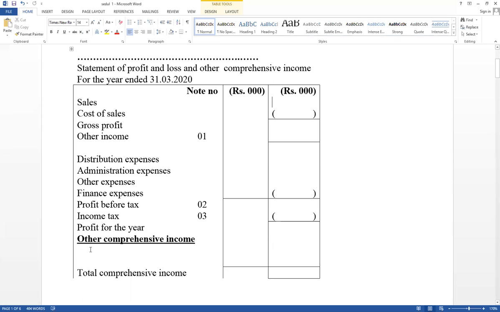After that, other comprehensive income. Other comprehensive income should be included if there is a revaluation surplus. If there is a revaluation surplus, it should be included under other comprehensive income. Then total comprehensive income can be calculated. Income tax is not available in sole proprietorships and partnerships. But in the company sum it has been given. Therefore, you have to know how to adjust income tax.